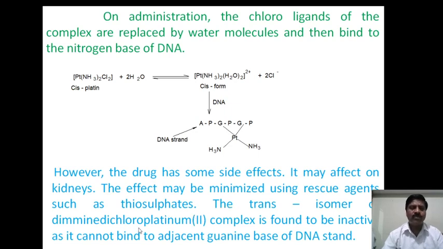The trans isomer of the diamminedichloroplatinum complex is found to be inactive. Only the cis form is active, whereas the trans form remains inactive. It cannot bind adjacent guanine bases of the DNA strand. The trans form of cisplatin is inactive because it is unable to bind the adjacent guanine bases of the DNA strand.